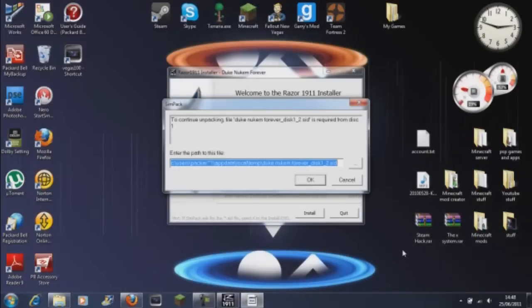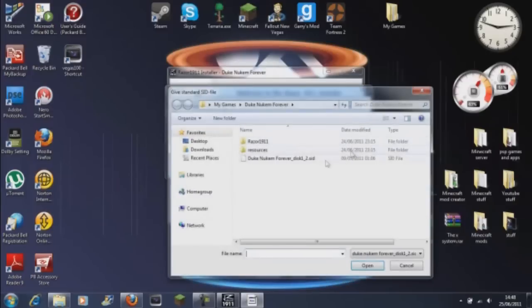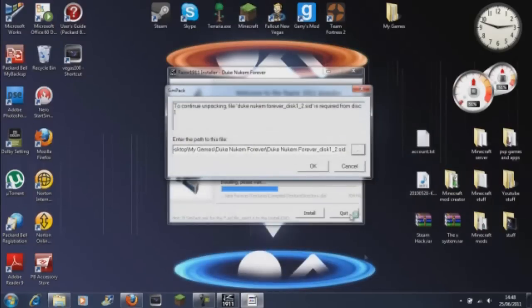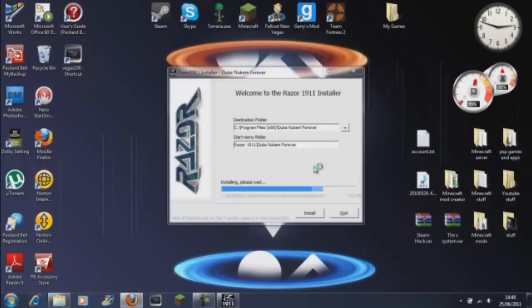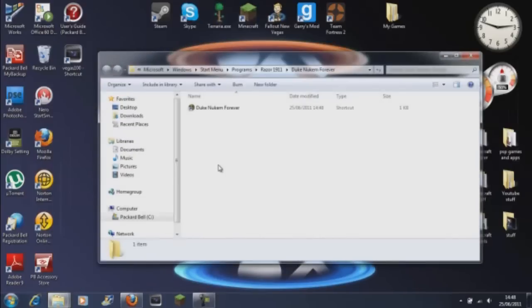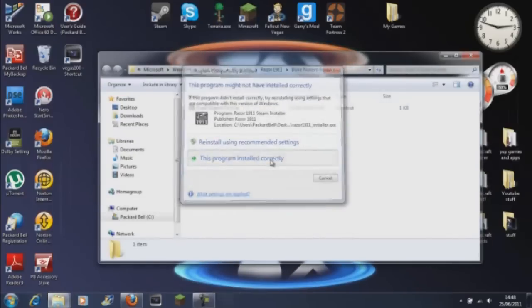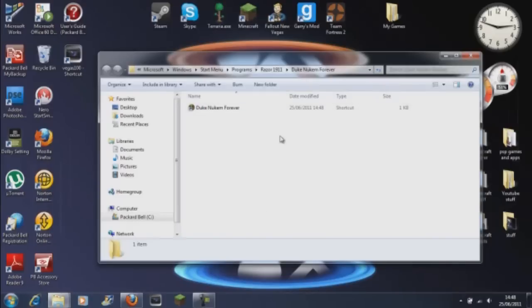Okay, halfway through the installation, this will pop up asking for the Duke Nukem disk 2. So go to browse again and disk 1/2. So then click on that, open it up, and hit OK, and there we go, game installed. So hit OK, and it'll exit out of that and bring you to the Duke Nukem Forever. If this pops up, click this program has installed correctly, because it has.